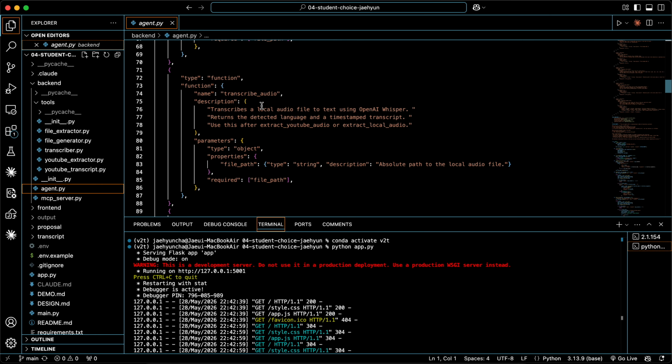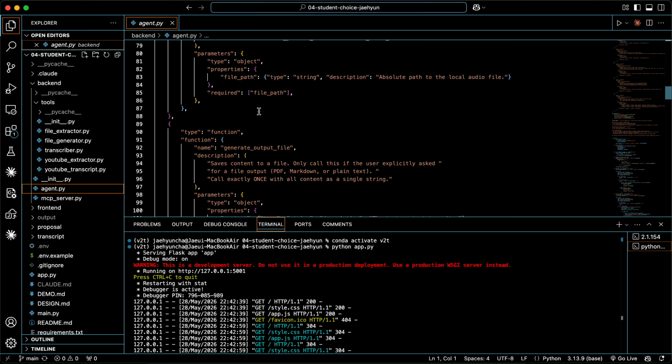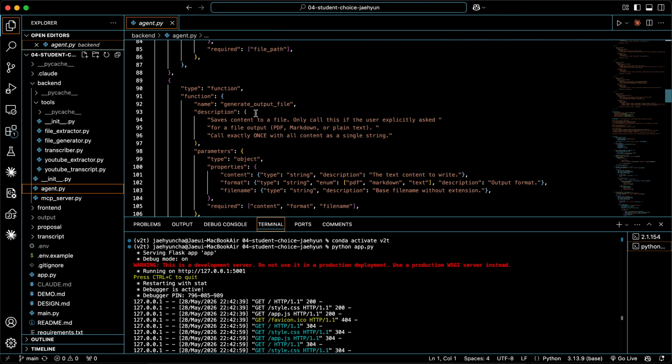Next is the transcribe audio tool. It uses the OpenAI Whisper AI model and it receives the audio file and generates the text. Lastly is the generate output file tool. It creates files such as PDF, Markdown, or plain text if the user wants the transcript as some sort of file.